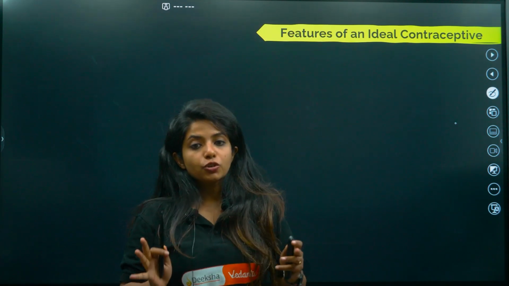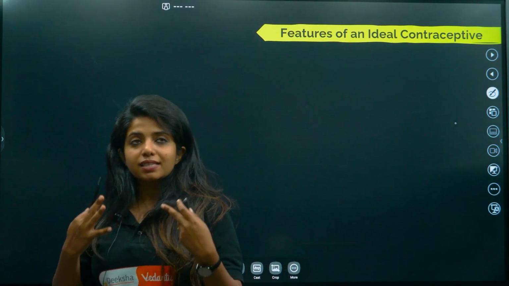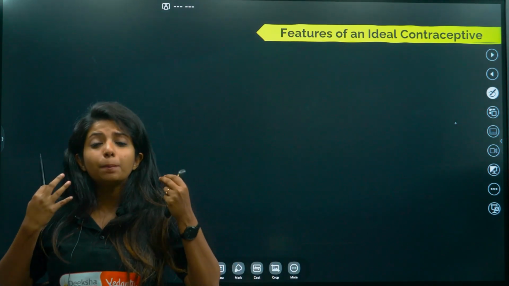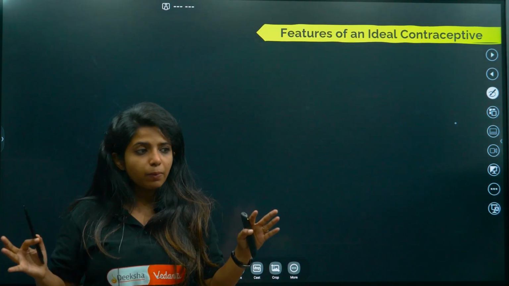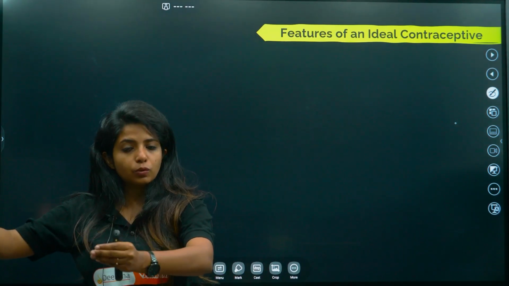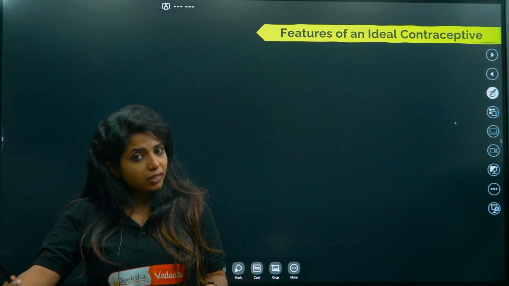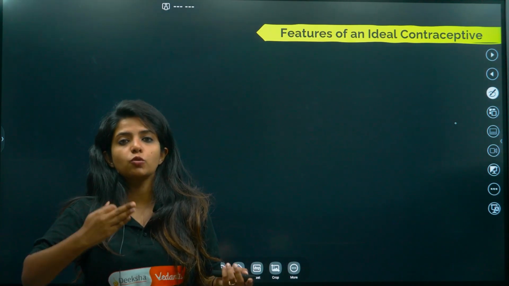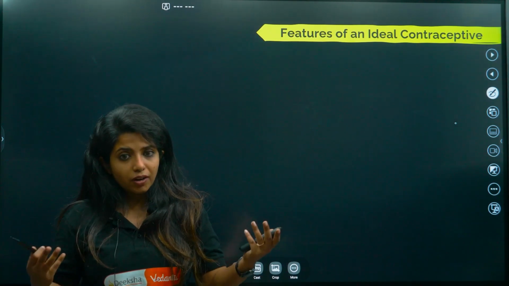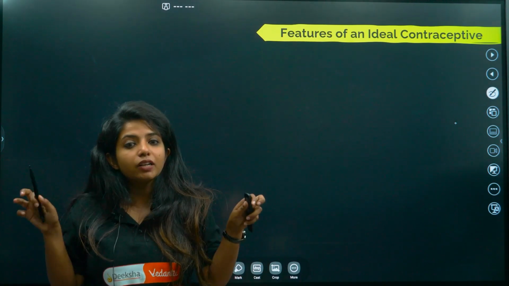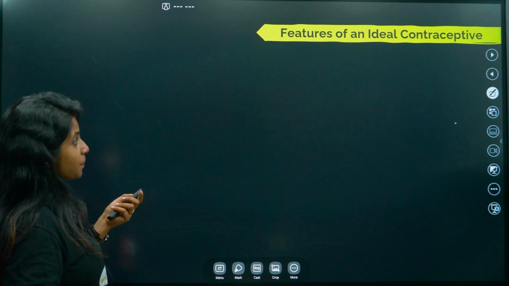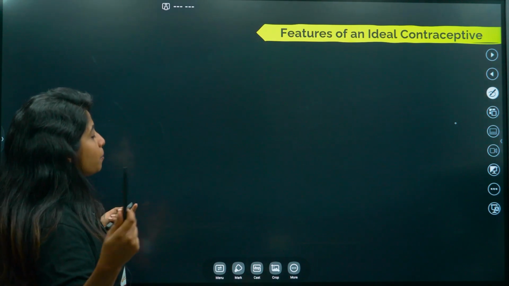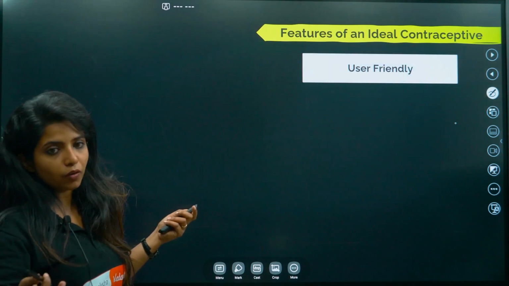What are the features of an ideal contraceptive? So as I said, a contraceptive is something that could prevent pregnancy. People obviously would be having sexual intercourse in their life. So to prevent the pregnancy that could happen following sexual intercourse, there should be an ideal contraceptive, and when we say ideal contraceptive, it does have certain features. Let's see what those are. First thing, these features you have to remember. If you are a person preparing for boards, it's very important for you.